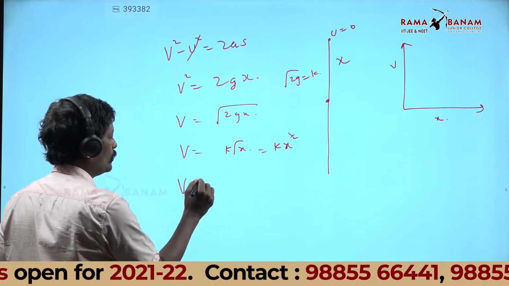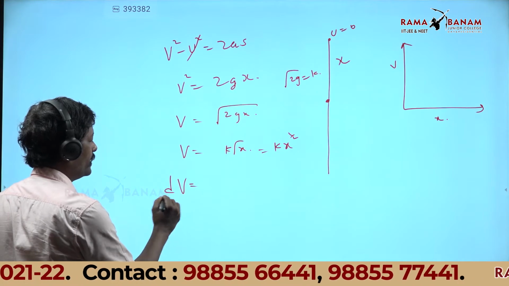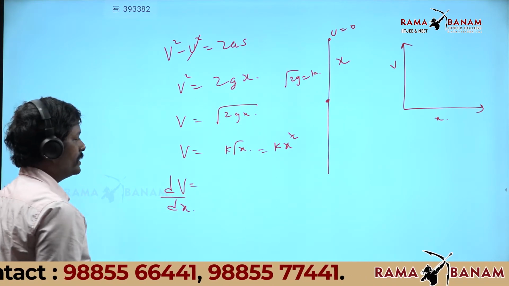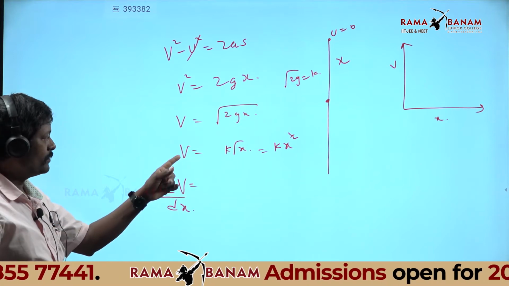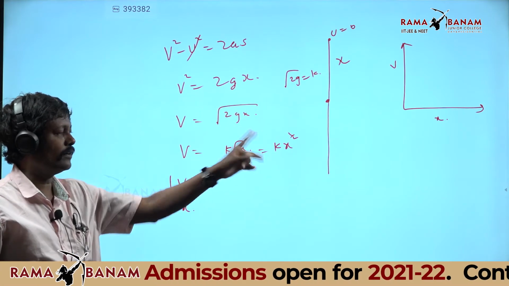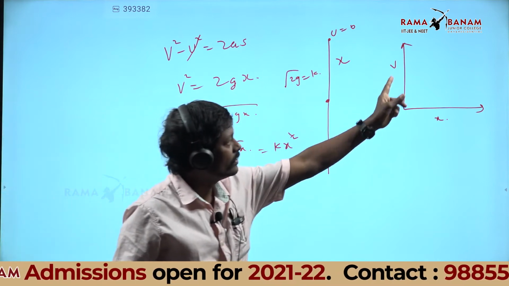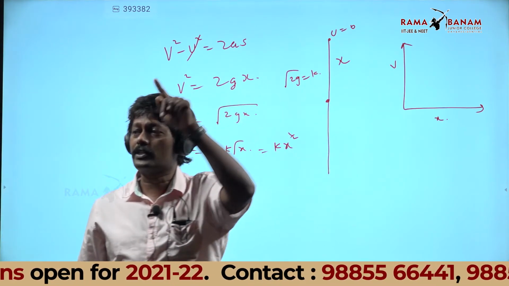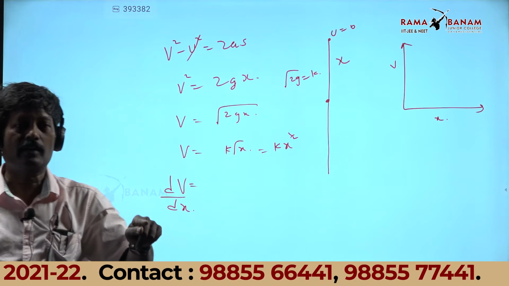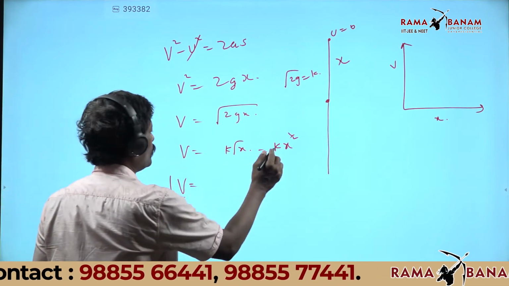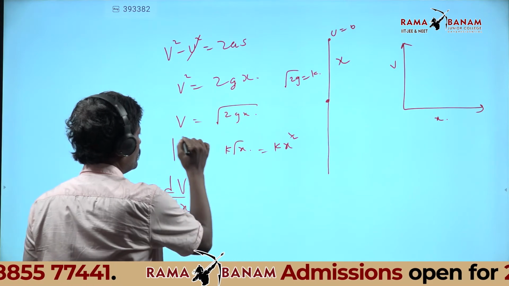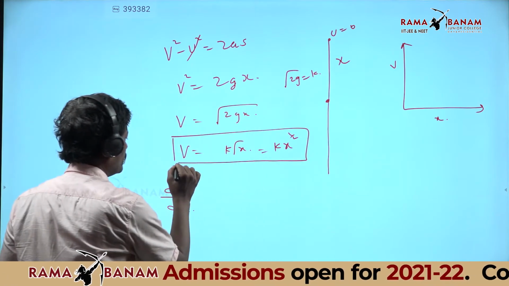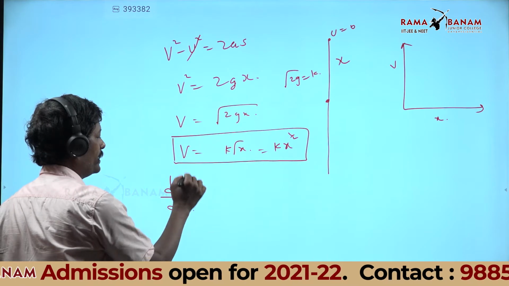Now we differentiate with respect to x, dv by dx. That means we are finding the slope of the V-x graph. That is what I want. To draw the graph, first you should know the slope of the V-x graph. The original equation you should know, this is the original equation. Now I want the slope equation, dv by dx.